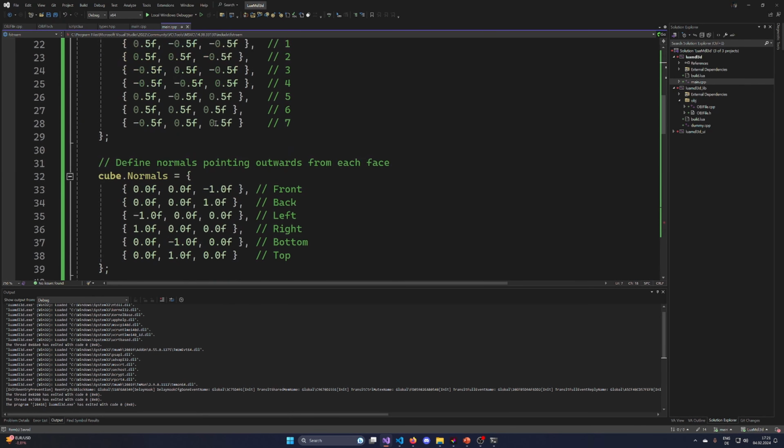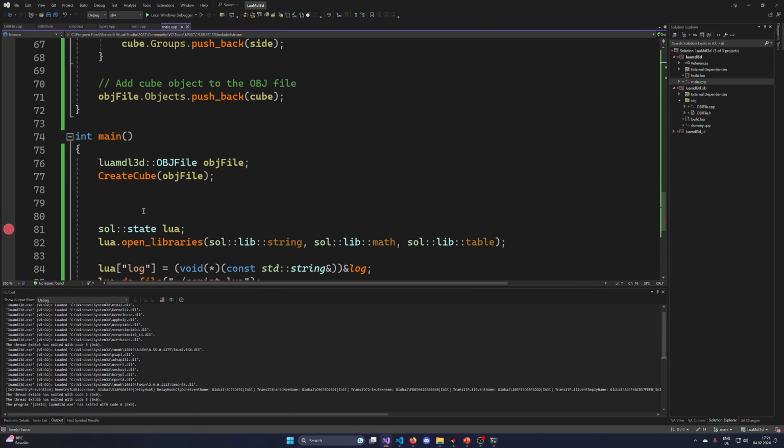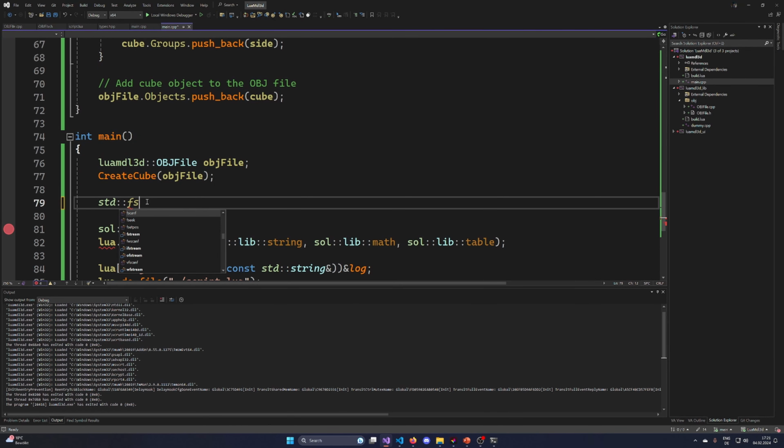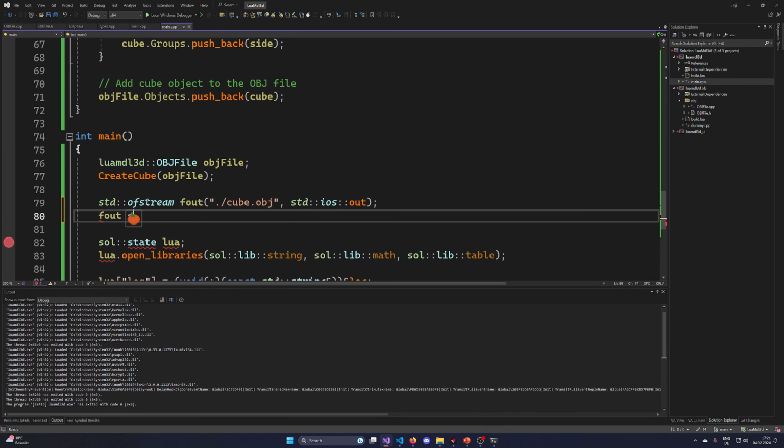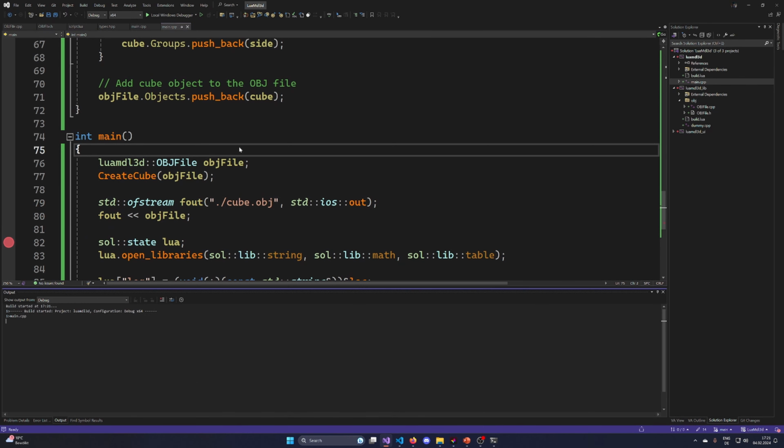Fstream, let's quickly see if this works as I intended it to do. So std::ofstream fout, my cube.obj, std::ios::out, so just like this. So fout, and I am just gonna spill it out like this. I don't really care about anything else.